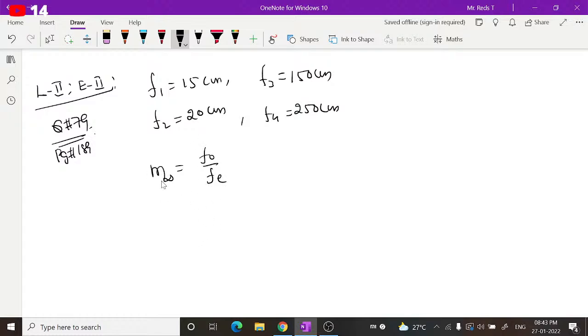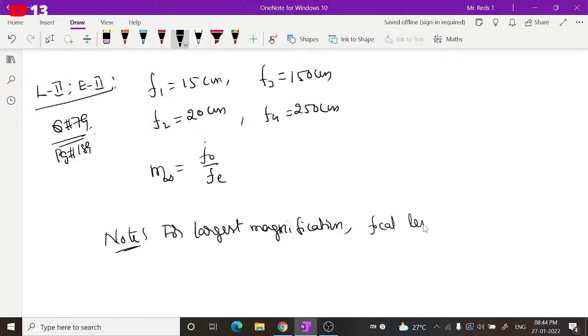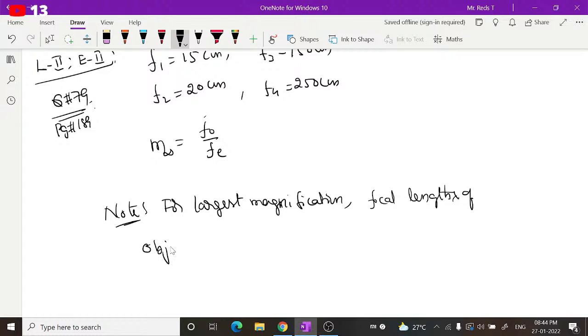For the largest magnification, you have to observe the question carefully. You have to select the objective and eyepiece lenses so that the focal length of the objective should be larger, so the total value will be larger.